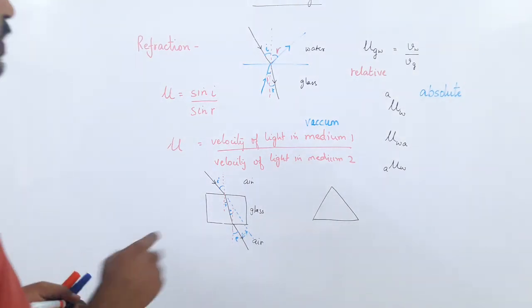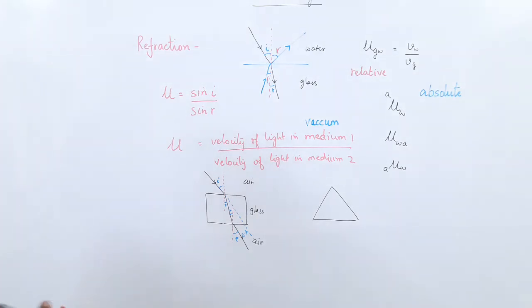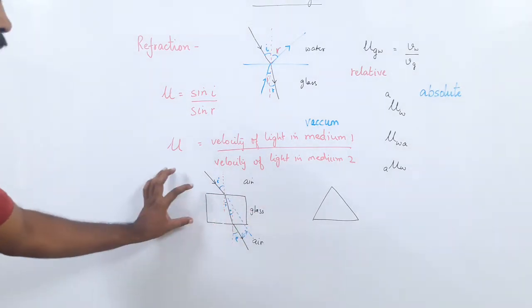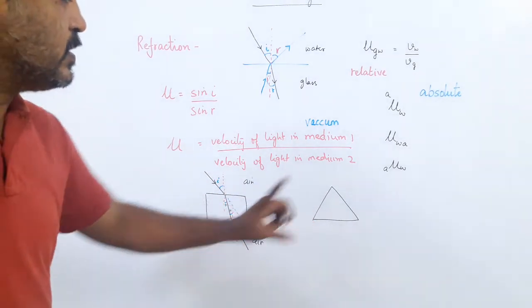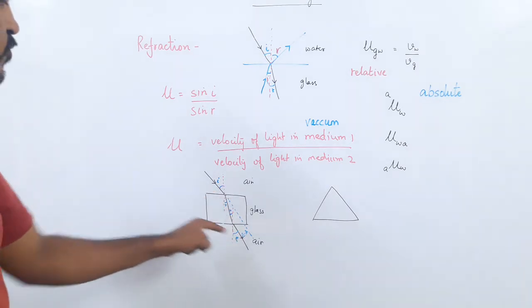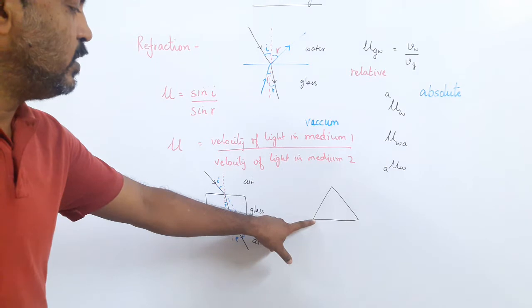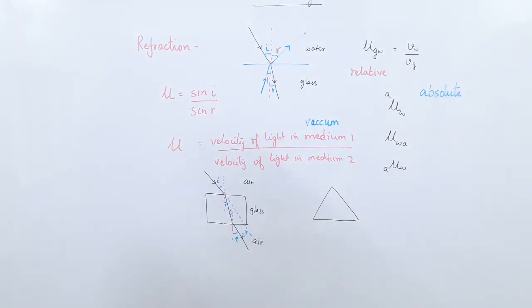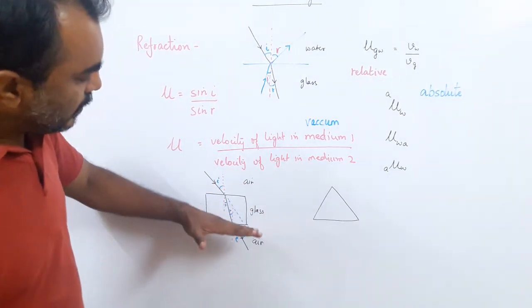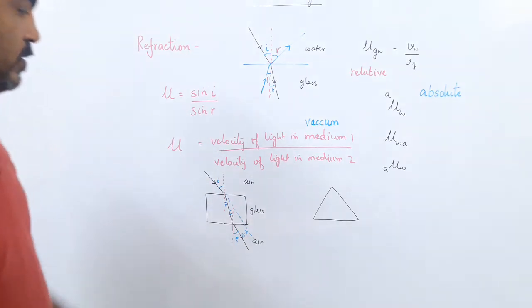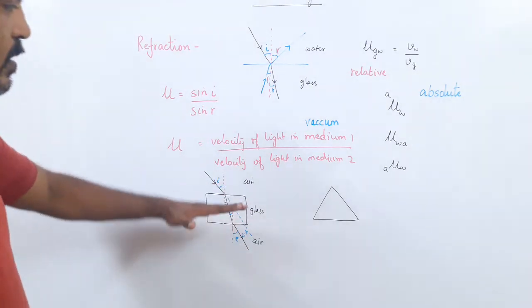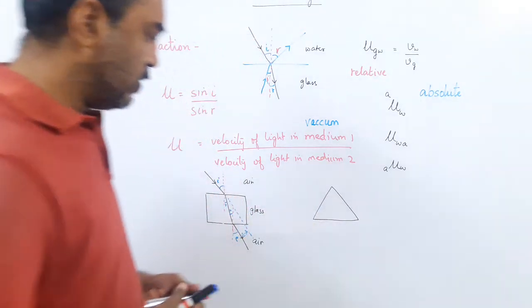Now what is the difference in a prism and a glass slab? You will see only one difference. A glass slab is also made up of glass. A prism is also made up of glass. This has got 4 sides. This has got 3 sides only. Okay, the difference. So in terms of light, the major difference is here the surface 1 and surface 2 were parallel. You can see they are parallel. Here the two surfaces are not parallel.